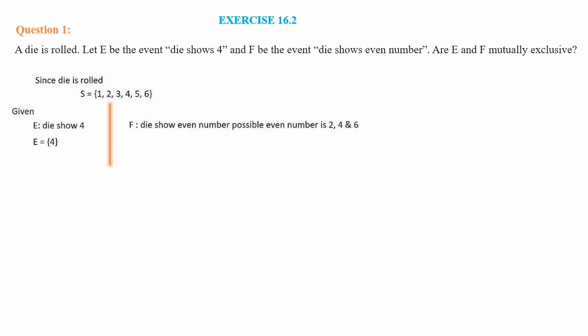So these are the possible outcomes. F is equal to set of 2, 4 and 6. Then you can see here E intersection F. You have to check whether there is any common element or not. It is here. 4 is there in both the sets. So E intersection F is equal to set 4. So E intersection F is not a null set. Since it is not a null set, we can conclude E and F are not mutually exclusive events.